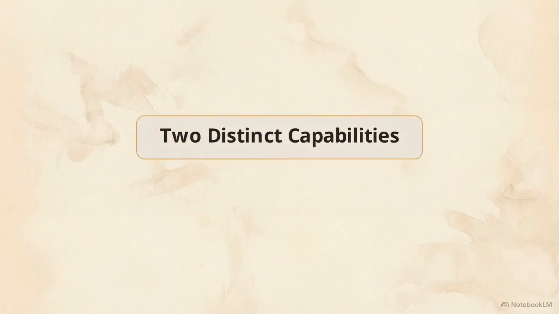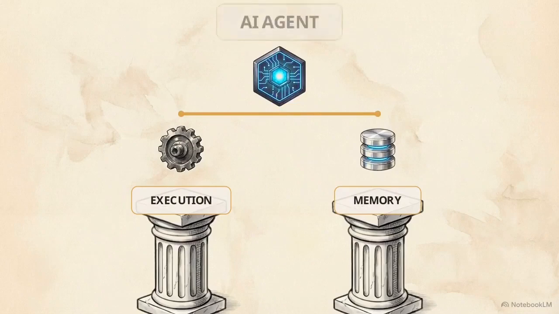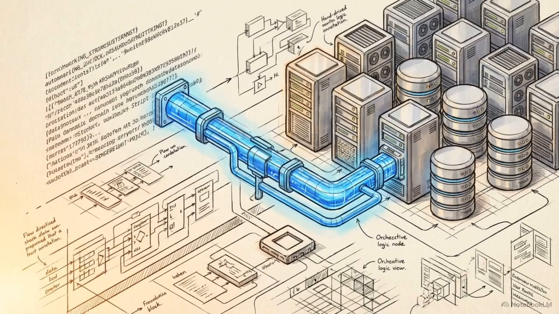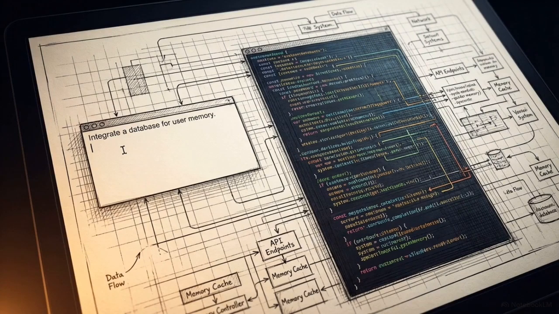A functional AI agent requires exactly two distinct capabilities: the authority to execute external actions and a persistent state of memory. The modern development stack allows us to bridge these two requirements, connecting an isolated text generator to external databases and APIs. We can now architect a fully stateful, personalized AI system without manually writing the backend syntax. Instead of writing hundreds of lines of boilerplate code, developers use AI-driven IDEs to generate complex infrastructure using plain English commands. The barrier to building software has shifted.